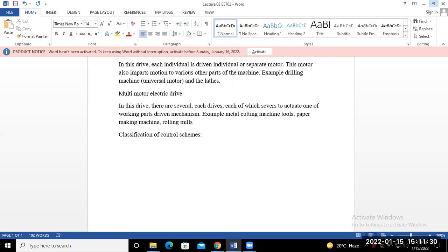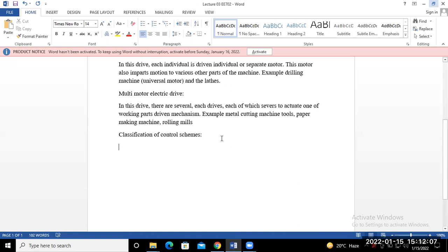Sometimes you require higher speed, sometimes lower speed, so you need to be able to control the speed of the motor. In electrical machines, in the previous semester, we were already taught how to control the speed of various electrical motors. That is the main function of the controller scheme.